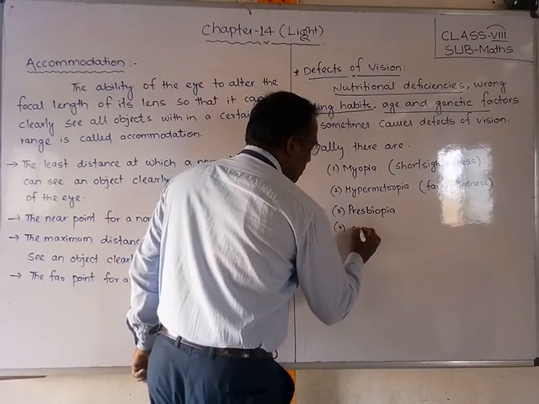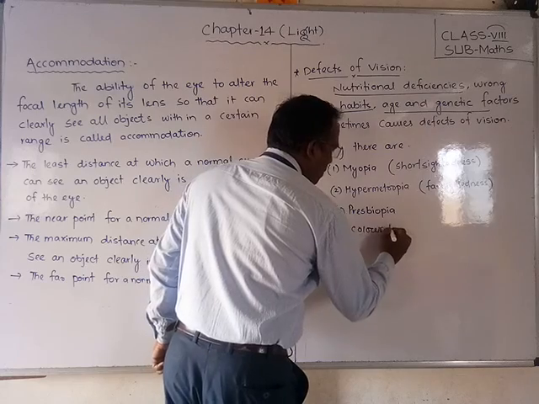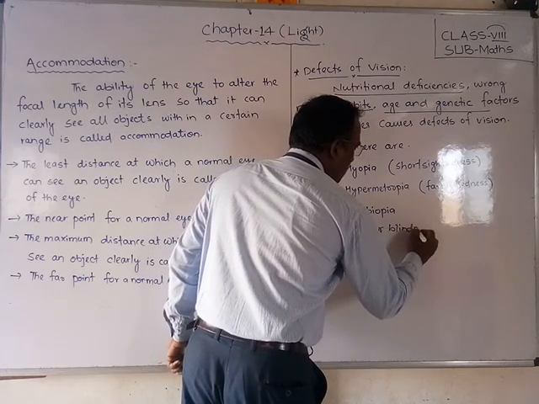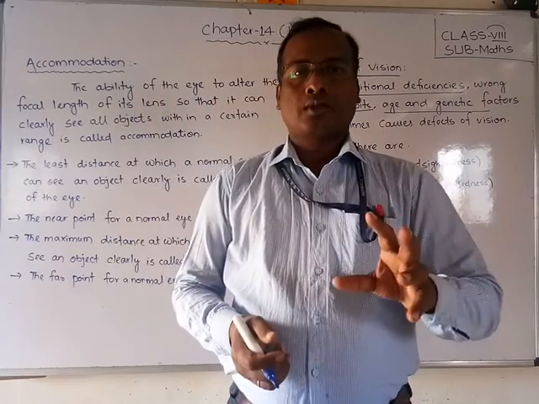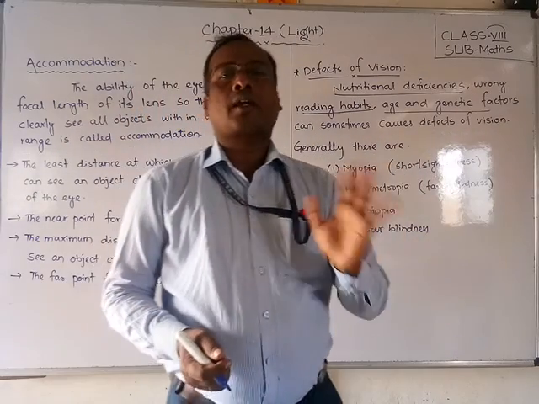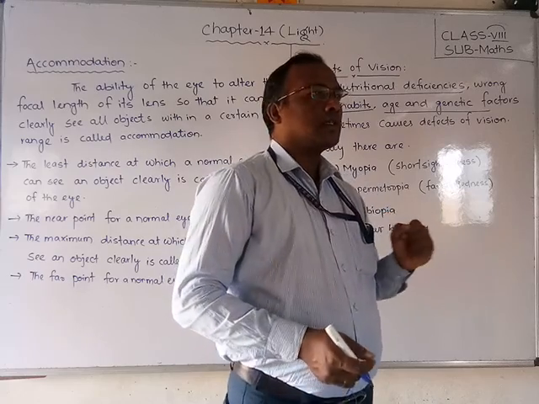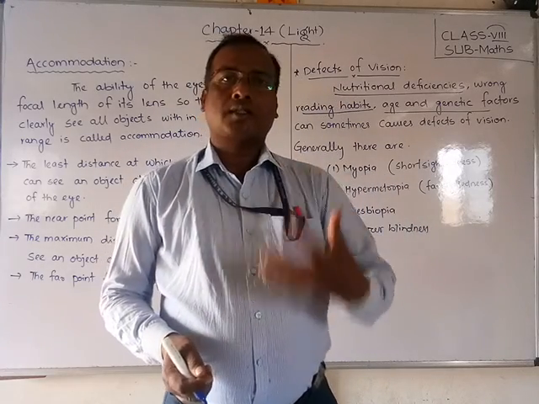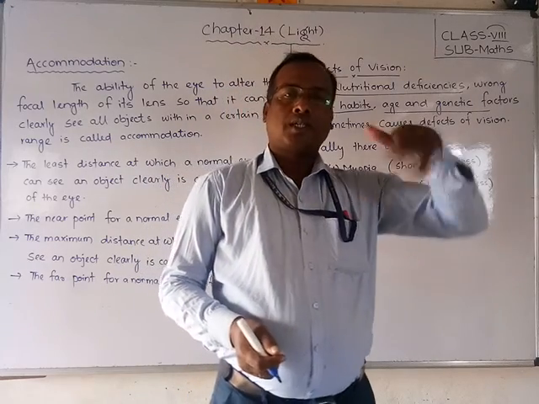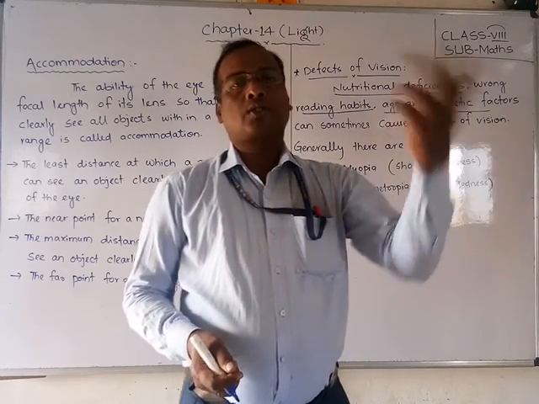You can write also color blindness. Color blindness means they cannot detect colors like red or blue, just black and white light. Why? Because in the retina there are 2 very sensitive optic cells, which send signals or information to the brain.